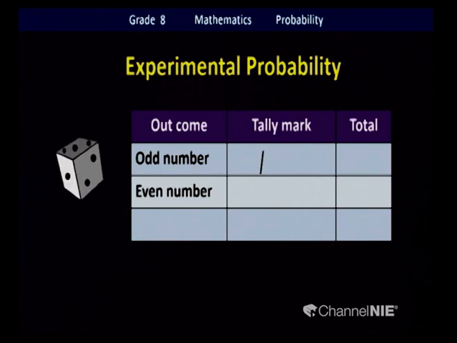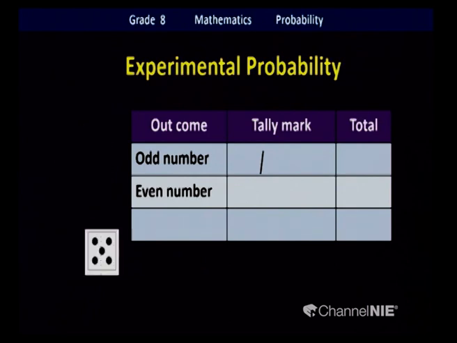We're going to check the outcome. Can you guess what it will be? Is it number 2? 5? We'll see what is happening next. Oh, you are correct. It is number 5. So, where are we going to mark the tally mark? Yes, next to odd numbers. You draw a small stroke like this.